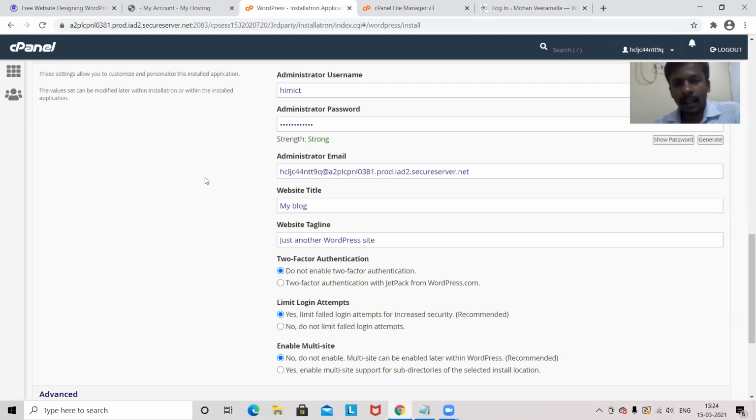Okay, and here I have the administrative email. That means the admin email has to be given here. Whenever you click on forgot password, or whenever a contact form is filled, you will get an email to this particular email, whatever email you give here. And at the bottom I have the website title and a tagline, which is nothing but the logo part.